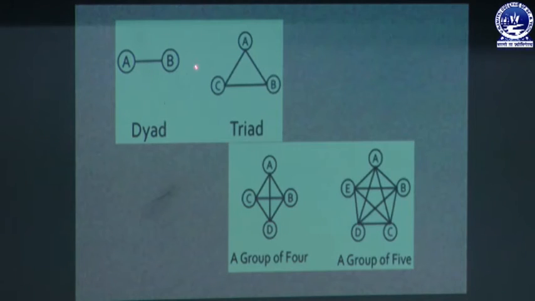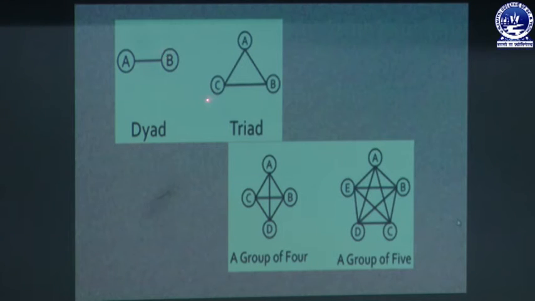In dyad, there is one relationship between A and B. There are two persons, one person is A and the next person is B, and between A and B there is one relationship. You can see that mark.